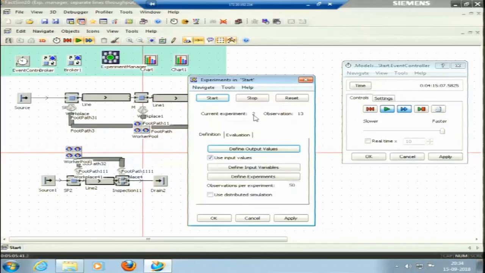The current experiment is 1, the third experiment is running, now the fourth is running, the fifth is running, the sixth experiment with 50 observations. For each experiment 50 observations, and for all 25 experiments 50 observations will run. You can see the time, 8 hours, 8 hours, 8 hours, it is running multiple runs here. This is how the simulation is conducted using the experiment manager.